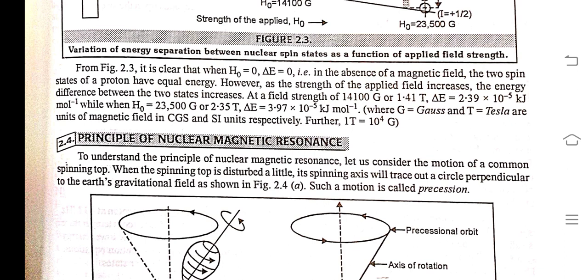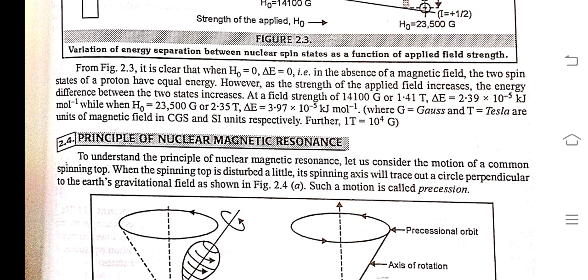14,100 G or 1.41 Tesla, delta E is equal to 2.39 × 10^-5 kilojoule per mole, while at H0 equal to 23,500 G or 2.35 Tesla, delta E is equal to 3.97 × 10^-5 kilojoule per mole, where G is Gauss and T is Tesla, the units of magnetic field in CGS and SI systems respectively. Further, 1 Tesla is equal to 10^4 Gauss.